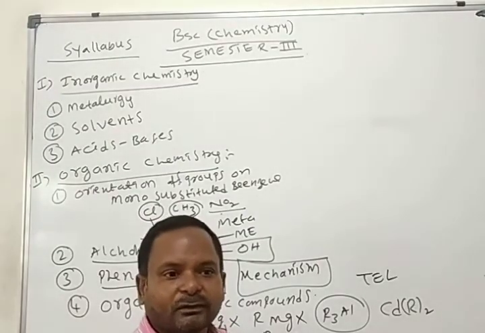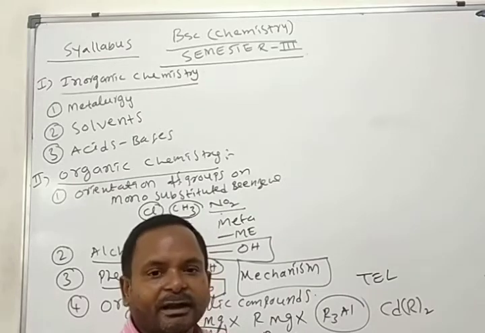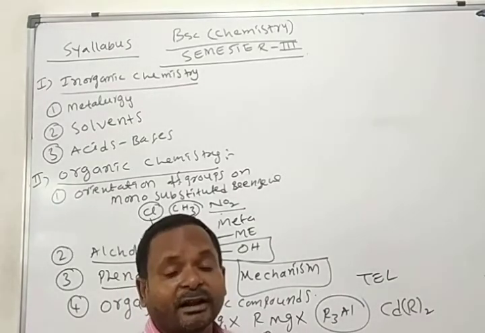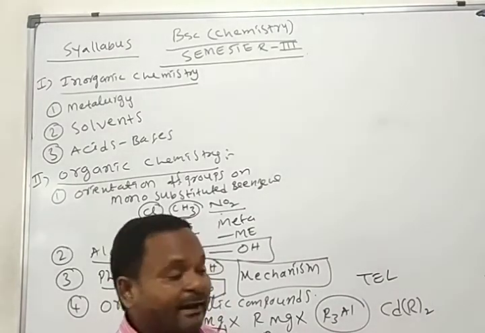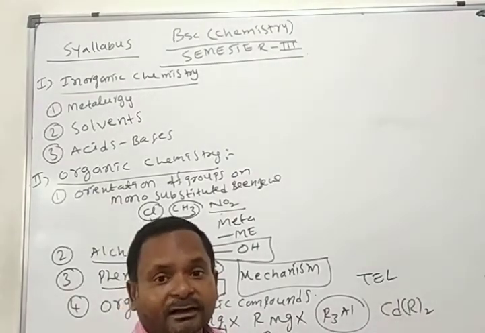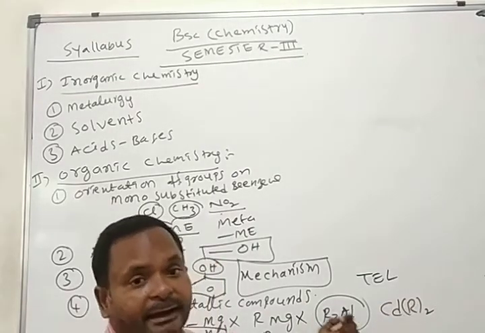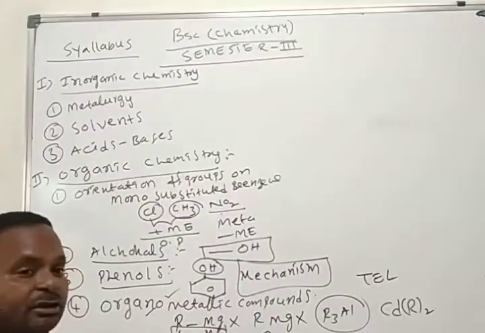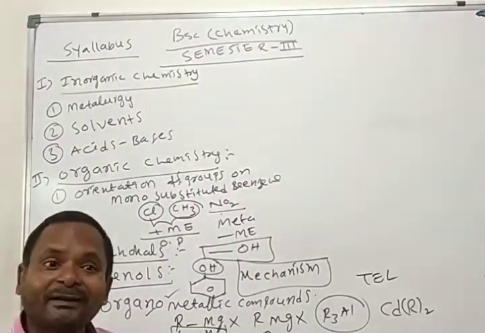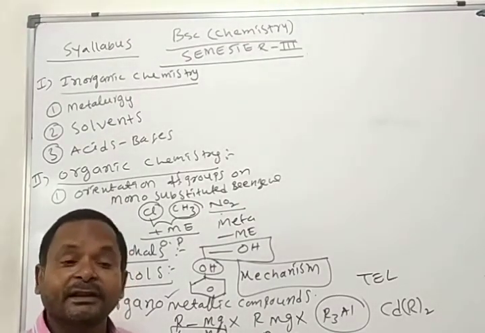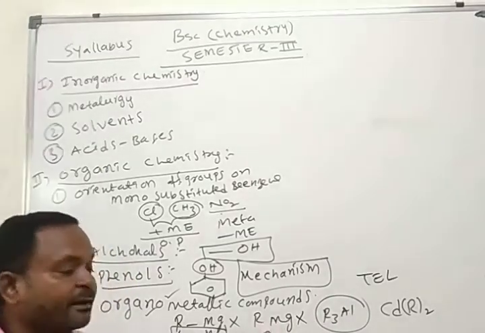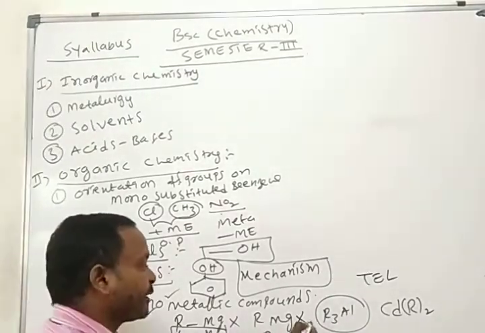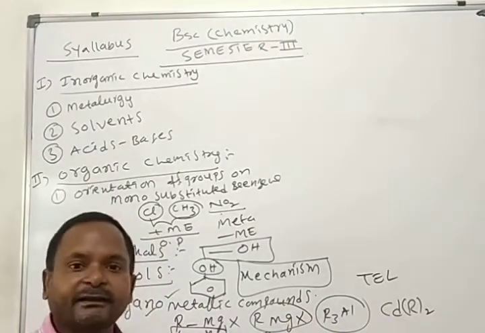Diphenyl compounds are also there. Pi bonded organometallic compounds are there. Sigma bonded organometallic compounds are there. Here, sandwich type of organometallic compounds are there. We'll see all those organometallic compounds in continuation. Organometallic compounds are an important source for the preparation of organic compounds. For example, Grignard reagent is there. RMgX means alkyl magnesium halide. It is a Grignard reagent.